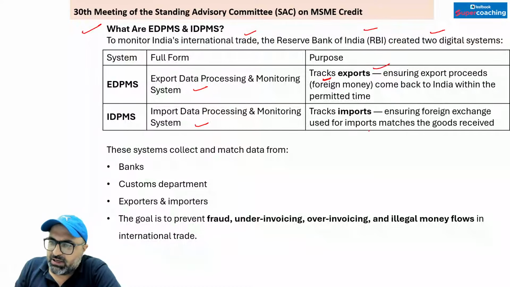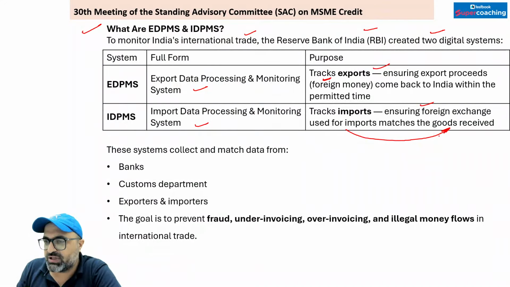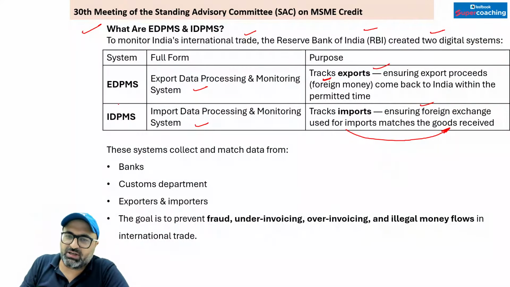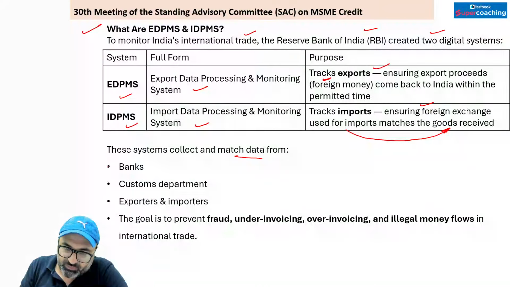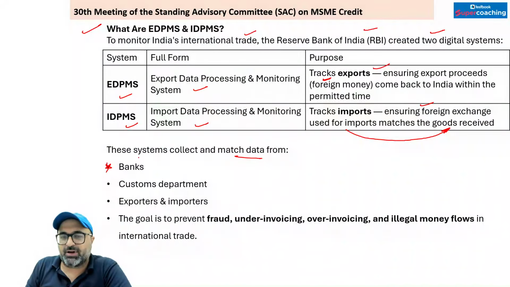permitted time. Track imports, ensure foreign exchange used for import matches the goods received. तो जो आपने goods खरीदे हैं उसी के बदले में आपने पे किया, तो ये दो चीजें रिव्यू की जाती है, चेक की जाती है और उनका रिकॉर्ड रखा जाता है. These systems they collect and match data. तो पहले उन्होंने डेटा बैंक से लिया, आपने लोन किसको दिया, क्यों दिया, किस इंडस्ट्री में है, what they are going to export, what they are going to import.